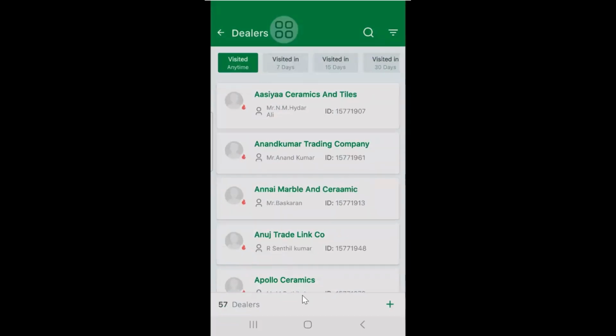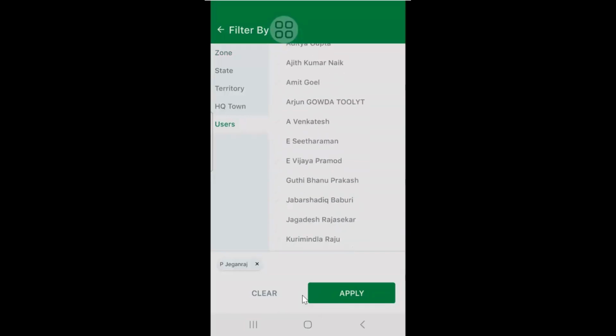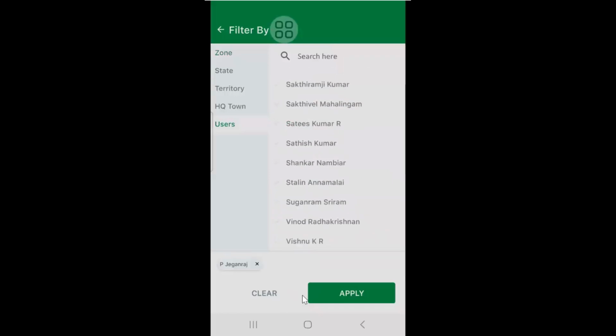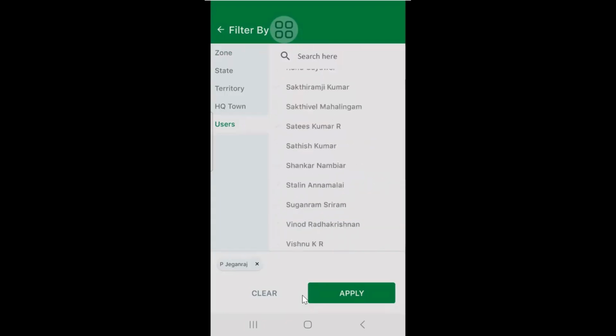One minute. I have mapping for some of the territory, so I think these territories are Chennai, Madurai, Coimbatore. You don't have Jharkhand in yours. For Ranchi, I have to map from backend and then sign out and sign in, then I'll get it. So I'm showcasing just for an example.